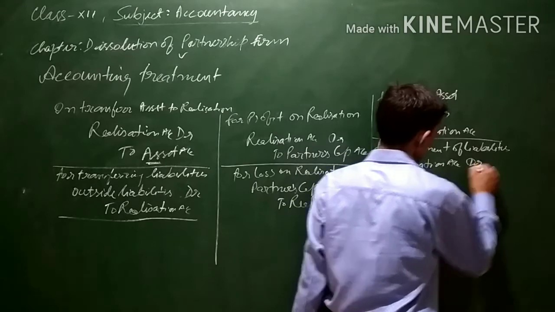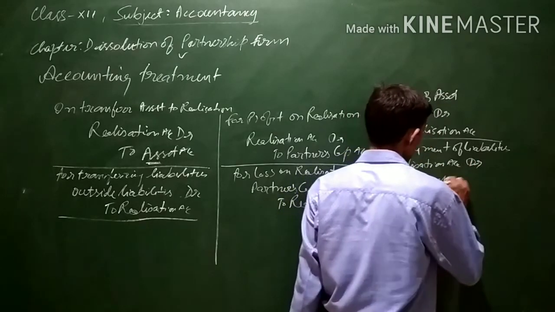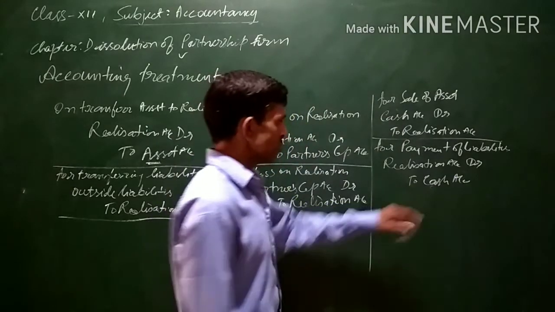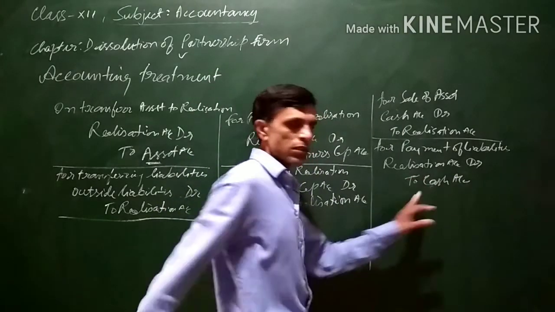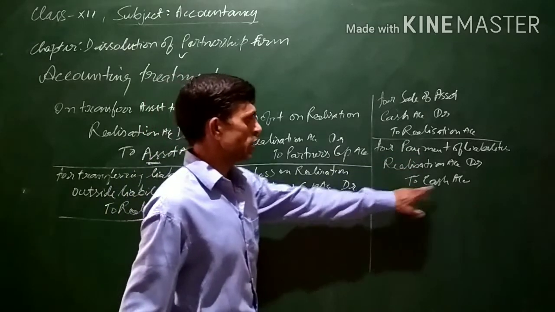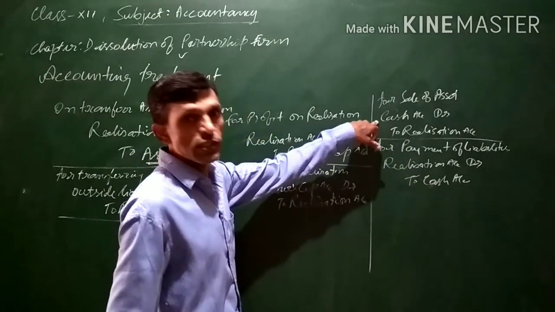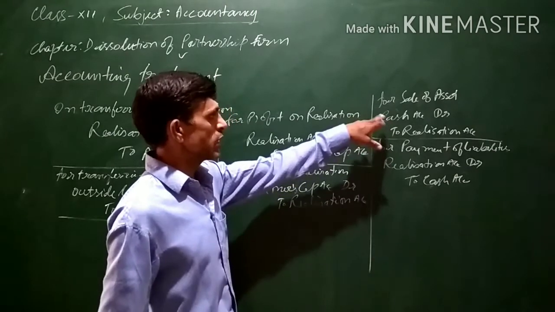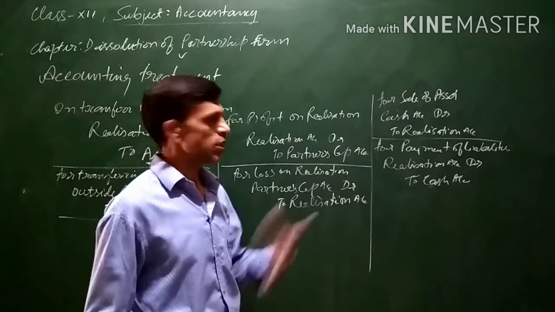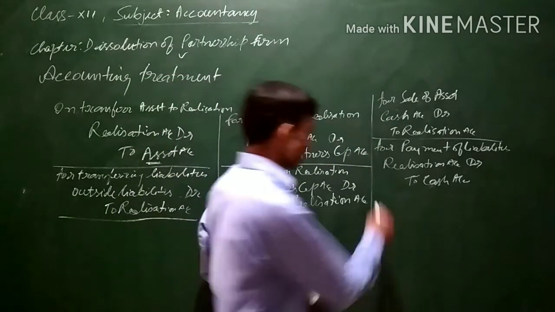Realization account debit to cash, or cash account will be credited or bank account will be credited. Because if you are paying the liabilities, cash will be going out of the business, means there will be decrease in the asset, and when asset decreases, it is credited. When asset increases, it is debited. When you are selling the asset, cash will be coming, and cash is an asset. If asset increases, it is debited.